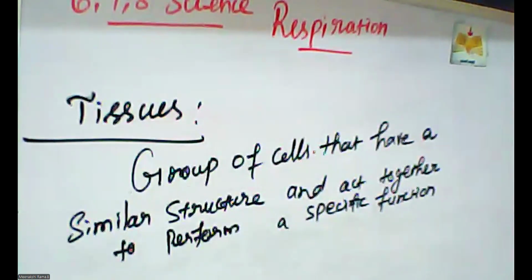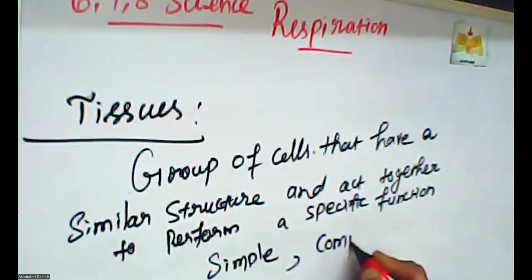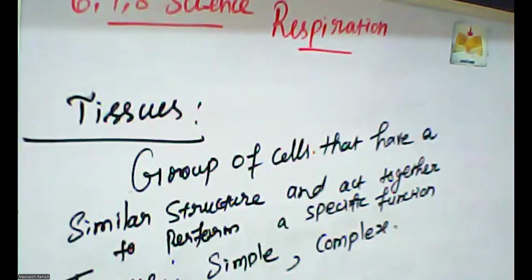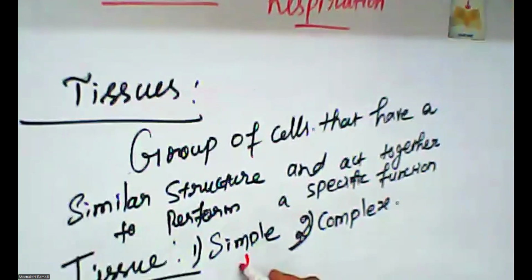There are two types of tissues: one is simple and the other is complex. Tissues are classified into two types, simple tissue and complex tissue. Simple tissues are made up of the same kind of cells. Very simple explanation: simple means the same kind of cells. The same kind of cells are joined to form a simple tissue.